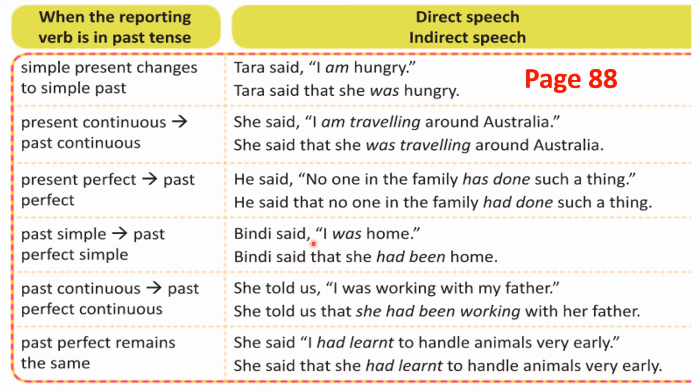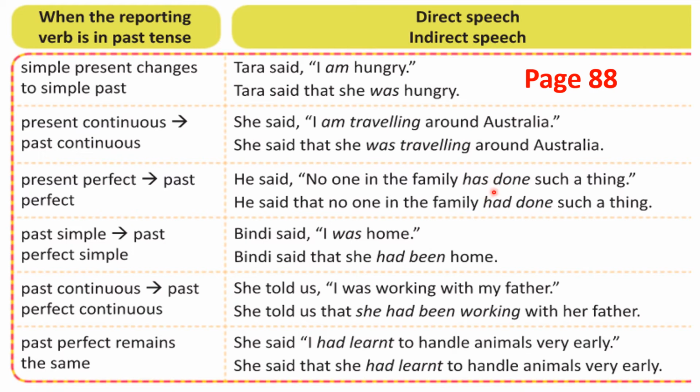Okay. Come to this point, children. This is present perfect. Can you see? Has done. If you notice present perfect in direct speech, you have to change into past perfect. Here, has done is changed into had done.